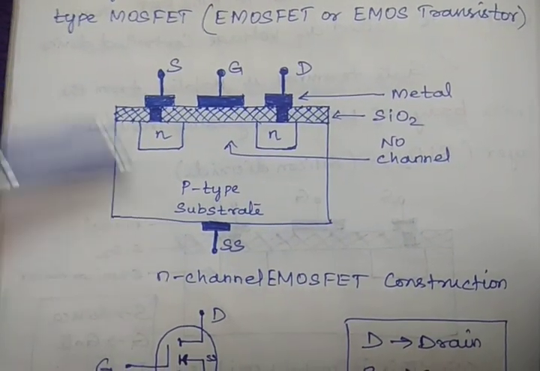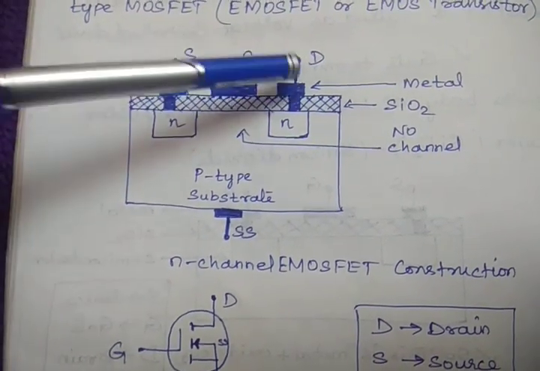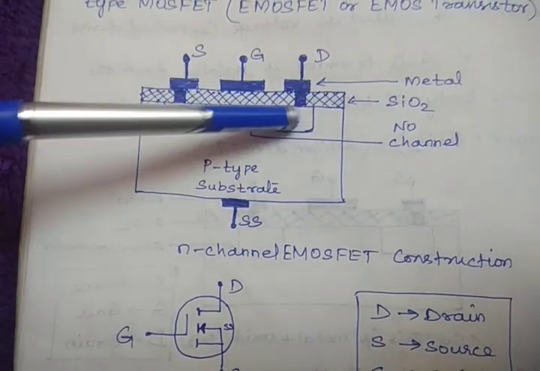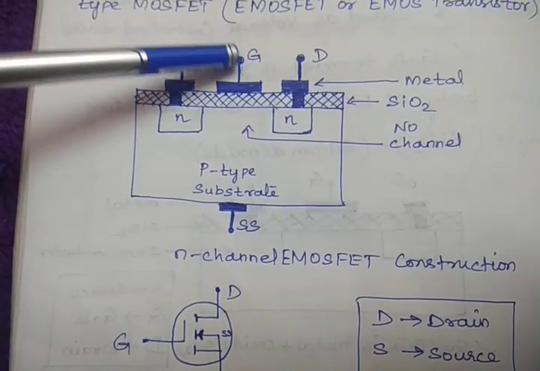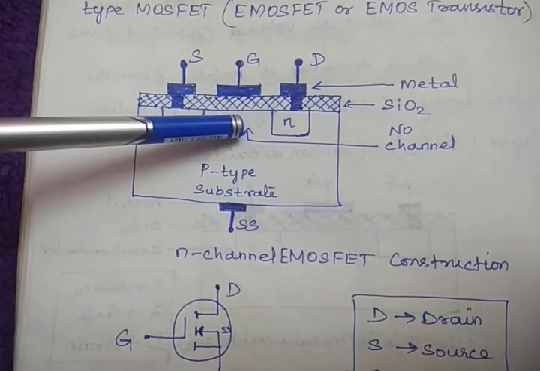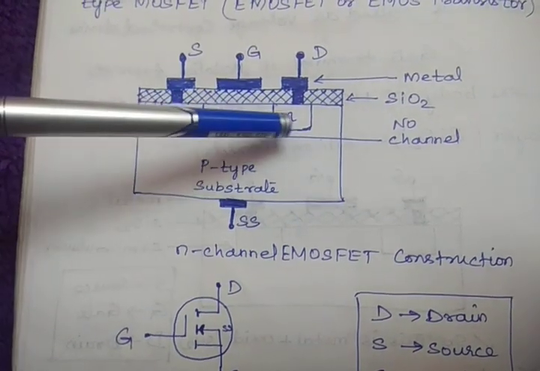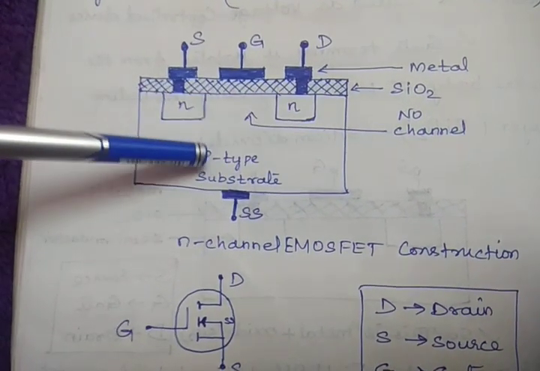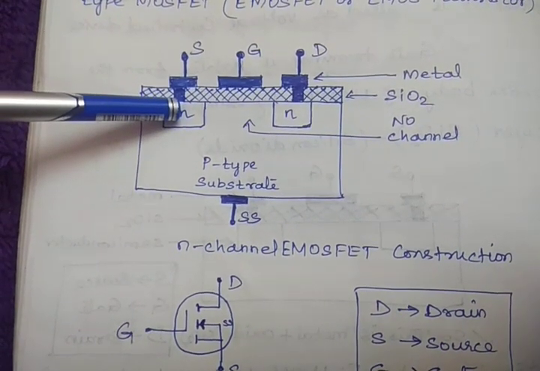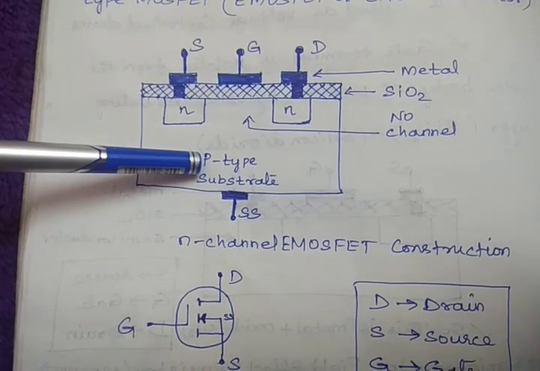Everything is given here: source, gate, drain. Source and drain have direct contact with the semiconducting material, whereas the gate terminal is isolated from the semiconducting material. And this is N-type semiconductor, this is N-type semiconductor, and this is P-type substrate. This is made of semiconductor, and this is also made of semiconducting material.